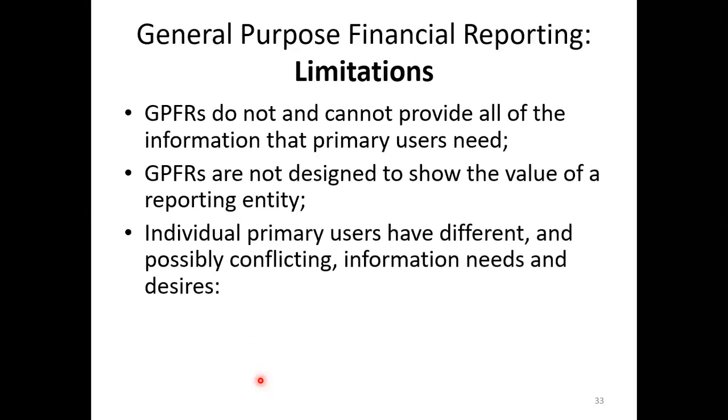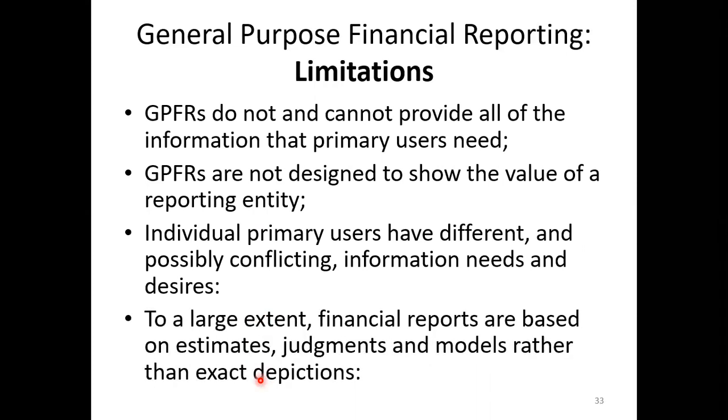Now we'll discuss the general purpose financial reporting and its limitations. Now, what is general purpose financial reporting? Very simple. Normally the companies publish their financial statements in the annual report, sometimes in the newspaper.